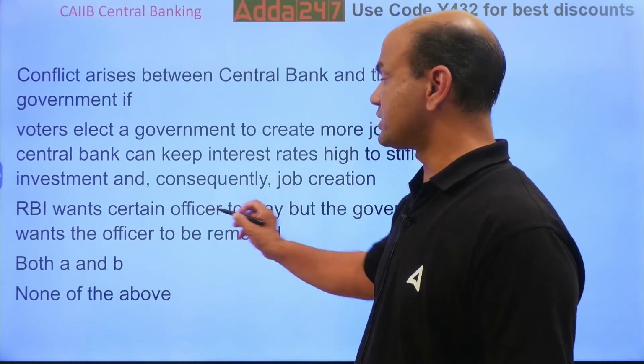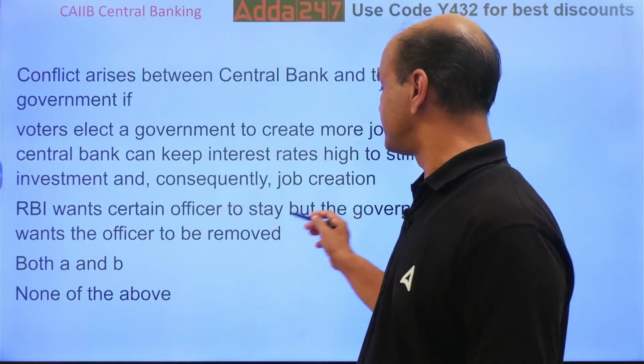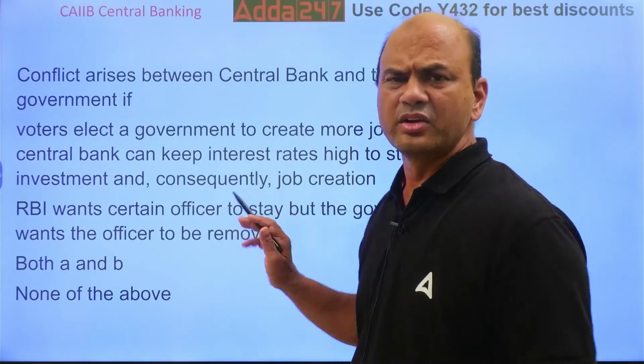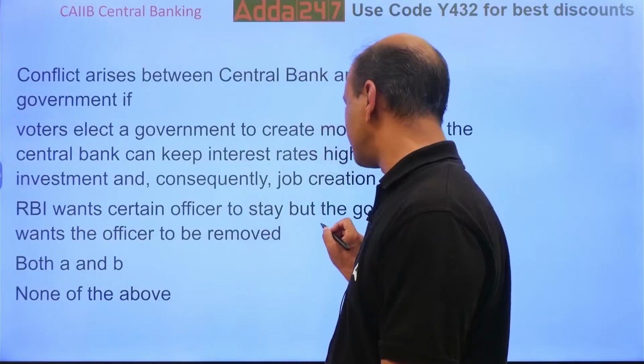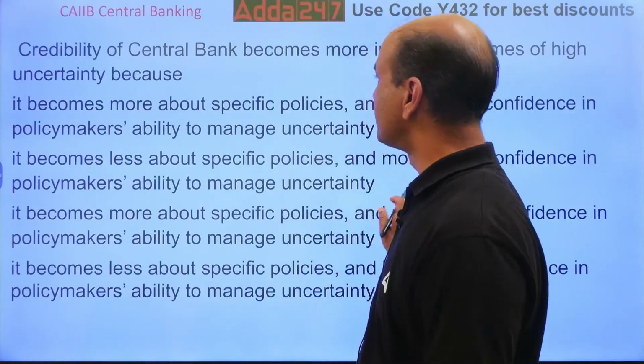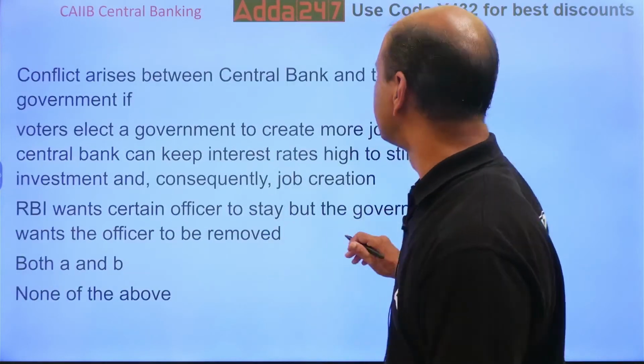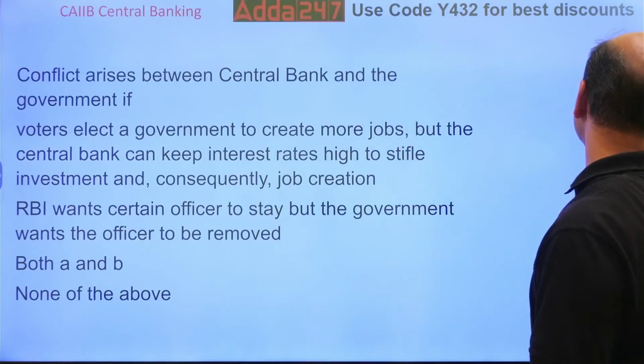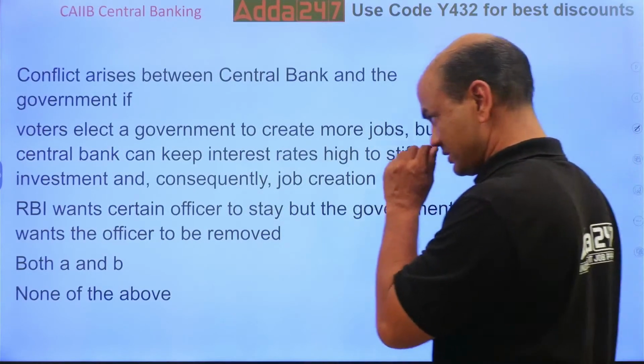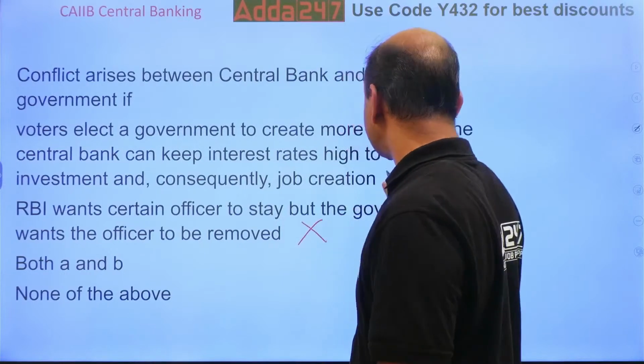So this situation will never happen. RBI wants some officer to stay, but the government wants otherwise. Government never interferes in this. So this is out. Got it? So this is out. This is in.